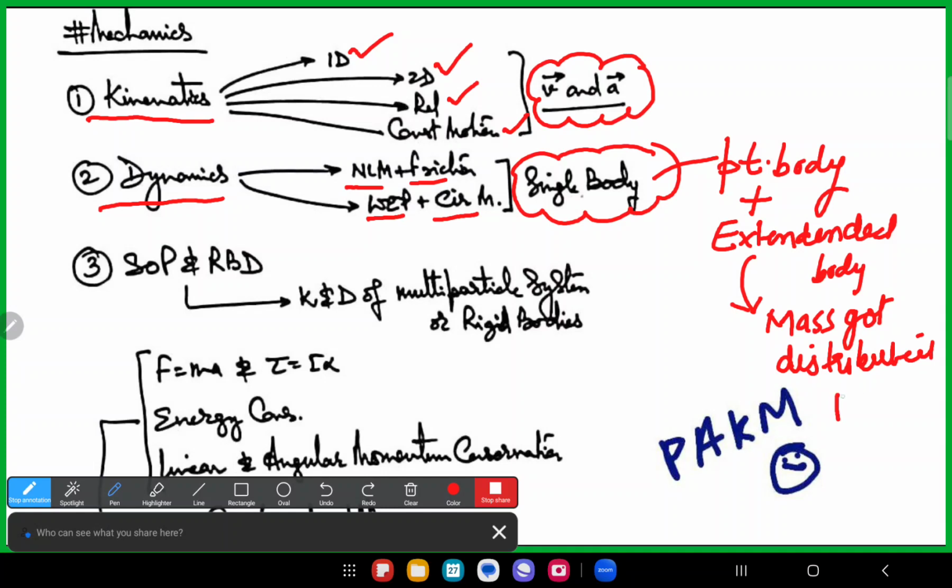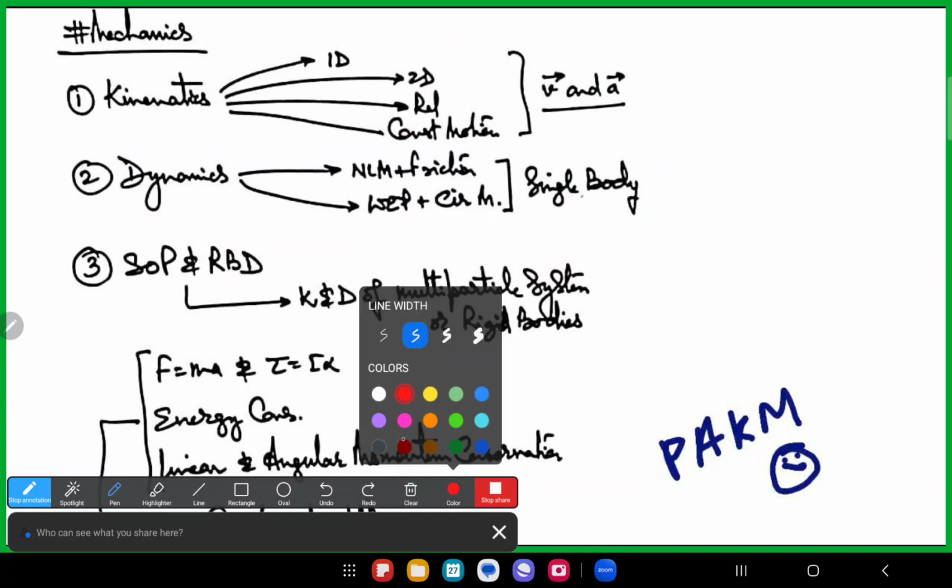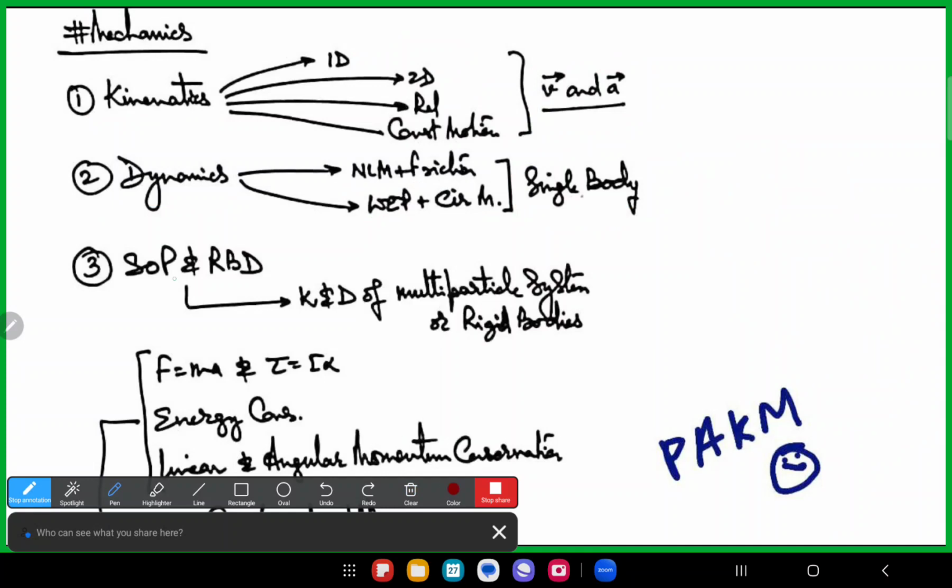Like you have seen a block. Once you are dealing with a block, the mass is supposed to be a point body. But if you have a chain, that is an example of an extended body. Clear? So always remember the two types of body you are going to see in this chapter.